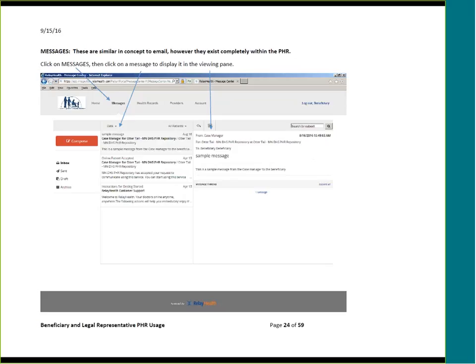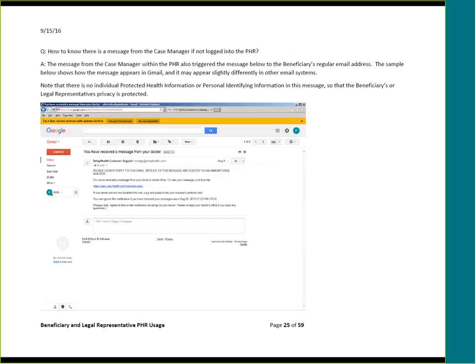Click on Messages. These are similar in concept to email, however, they are completely within the personal health record. So, since they're completely within the personal health record, how do you know if there is a message there if you're not logged into the personal health record? The answer is that a message from a case manager or anyone else within the personal health record also triggers a message to the beneficiary's regular email address as shown in the sample below. This shows how a message would appear in Gmail, and once again, it may appear slightly different in other email systems.